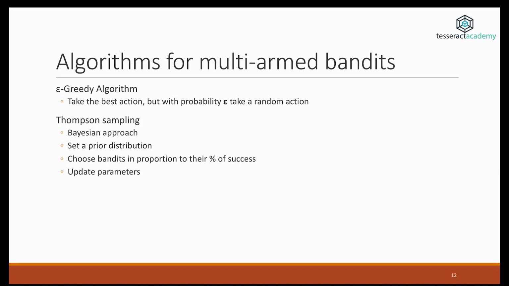Another approach is Thompson sampling, which is based on Bayesian statistics. According to this approach, we have to set a prior distribution, which can be uniform across all bandits if we have no knowledge around which bandit, or in this case online ad, is the best. And then we choose bandits in proportion to their success and we update the parameters. Again, this is another approach that balances exploration with exploitation.